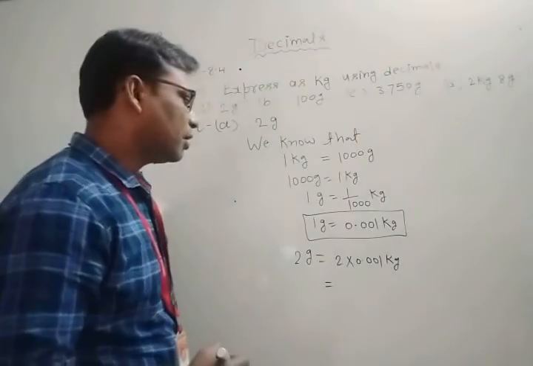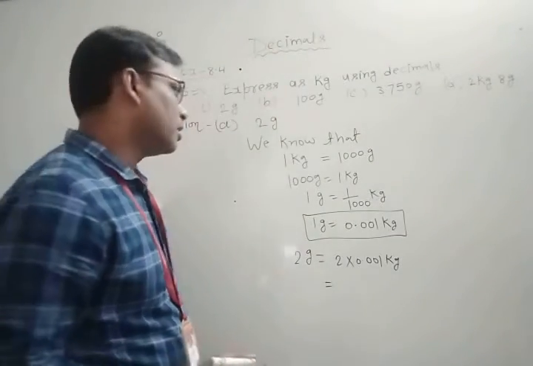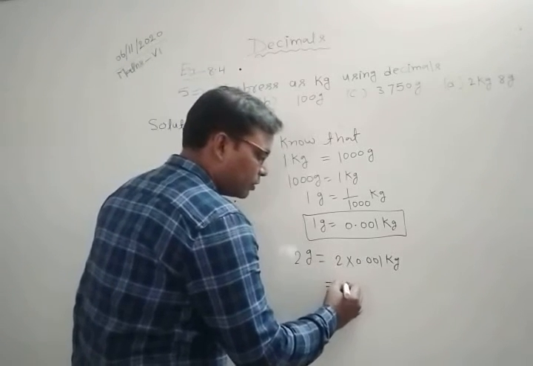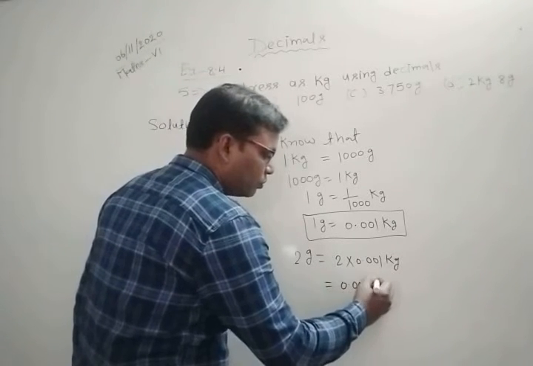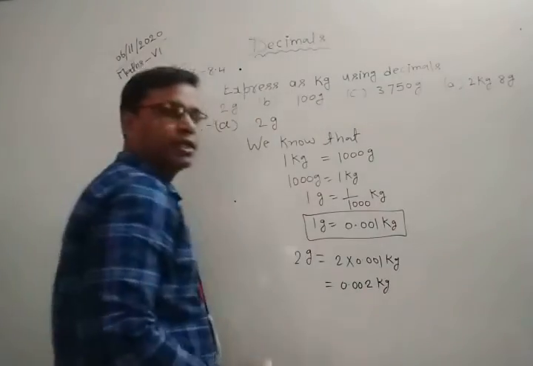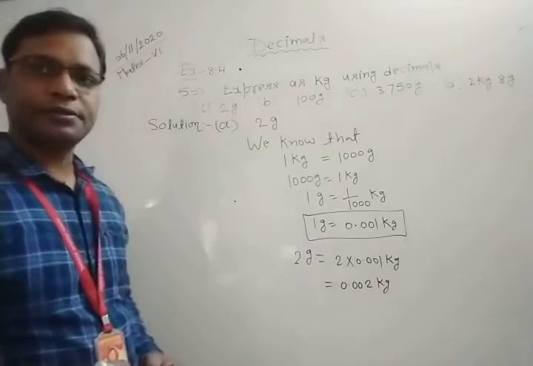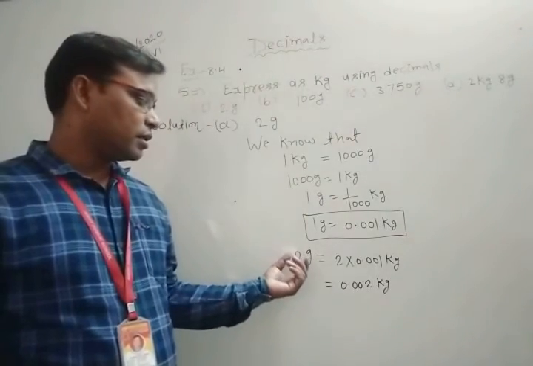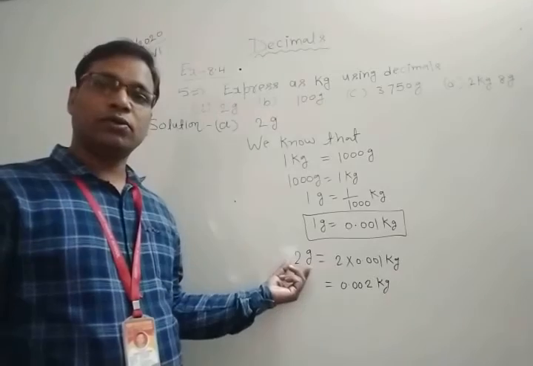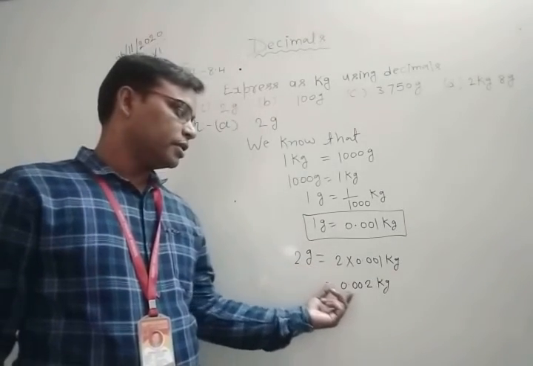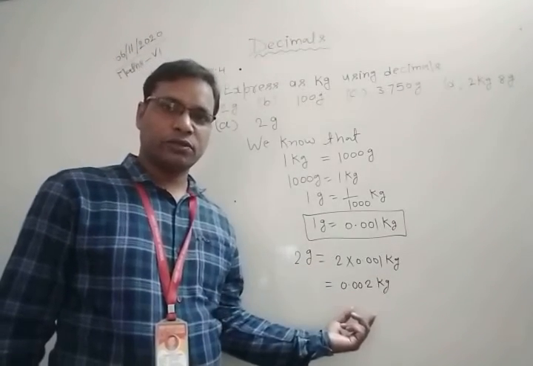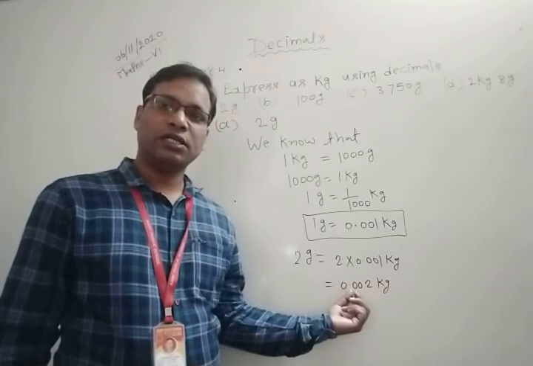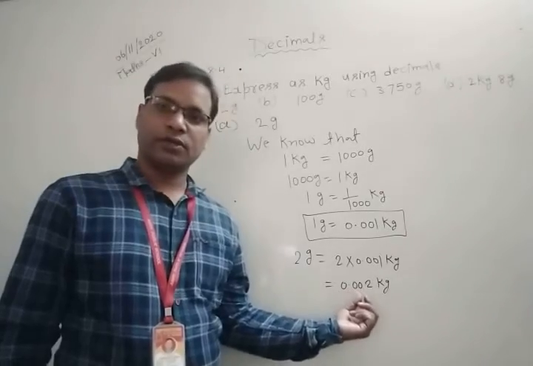I hope all of you know how to multiply decimal numbers. If you multiply, we obtain 0.002 kg. Clear? So we have expressed 2 grams as kilograms: 2 grams is equal to 0.002 kilograms. Clear?